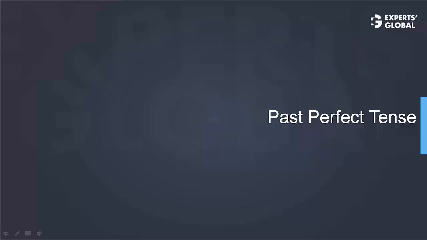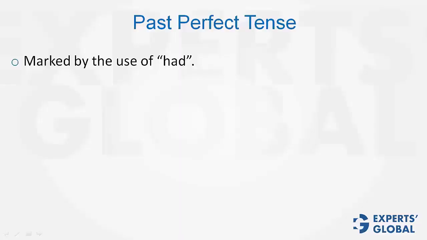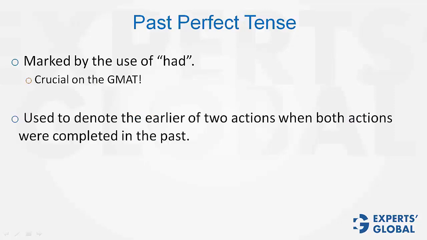Past perfect tense. This is the most important tense form on the GMAT. It is marked by the use of helping verb had. You can also think of the coming 2 minutes of this video as the usage of had on GMAT. Very, very important. It is used to denote the earlier of the two actions when both actions were completed in